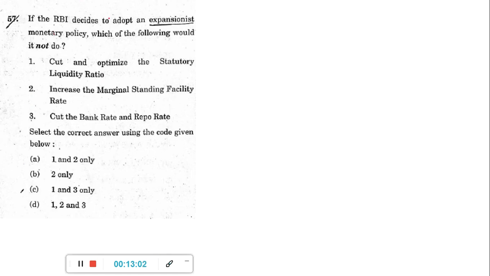Now, if the RBI decides to adopt an expansionist monetary policy, which of the following will it not do? So this is the easiest question in the economics paper, and basics. Basics of economy you have to know, like what is repo rate, what is bank rate, what is marginal standing facility, what is statutory liquidity ratio, what is OMO. These are the basic quantitative tools of the RBI, how they control inflation and all. Multiple times, from the last 10-15 years, UPSC is repeatedly asking one question on this. So you were supposed to know this.